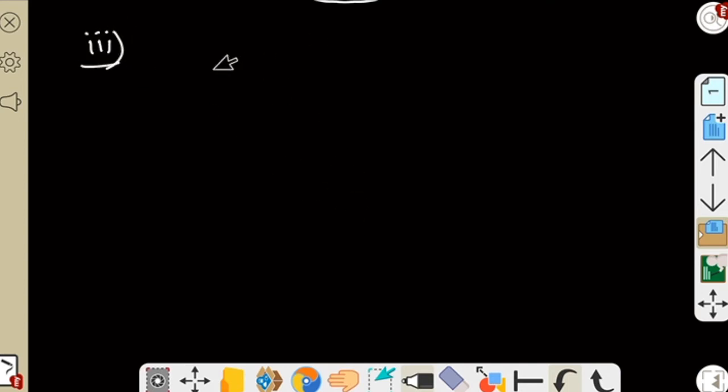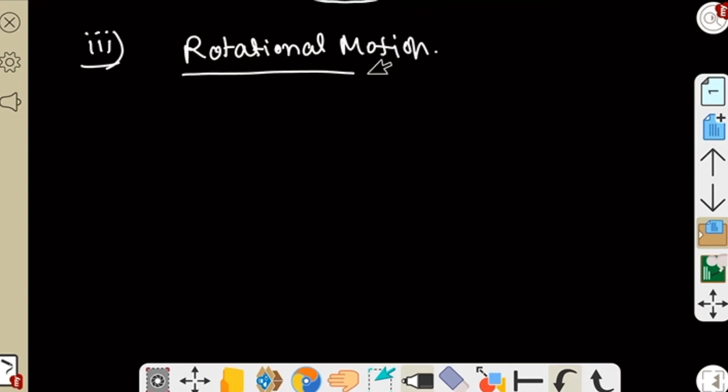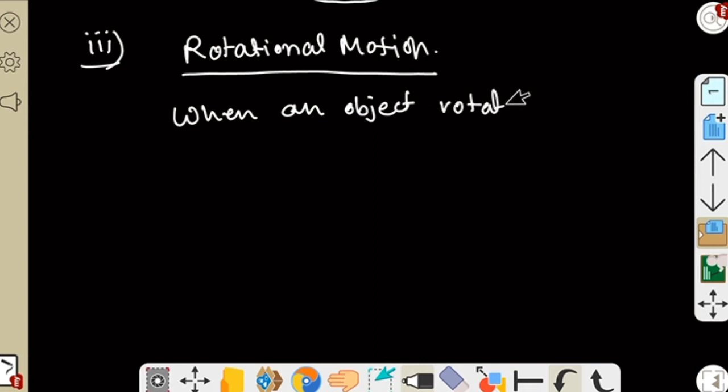The third type of motion is rotational motion. Now this is a special kind of motion when something rotates about its axis. So when an object rotates about its axis, that is called rotational motion.